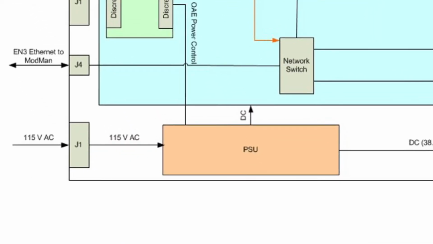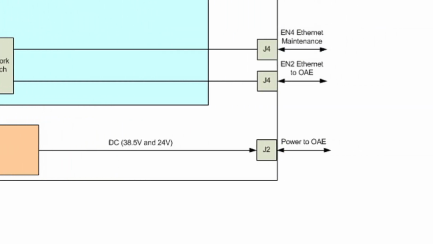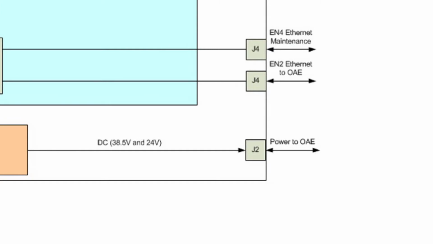The CANDO's internal power supply produces voltage necessary for the CANDO internal components. The CANDO power supply also provides external voltages of 38.5 volts and 24 volts to the antenna. The antenna motor components use 38.5 volts and the inertial measurement unit uses 24 volts.